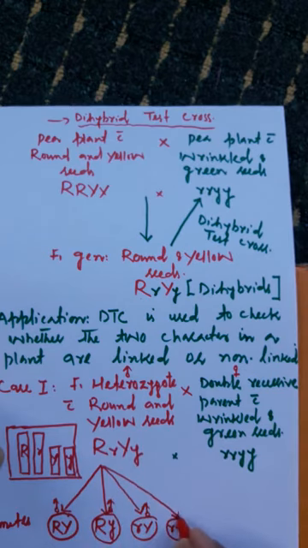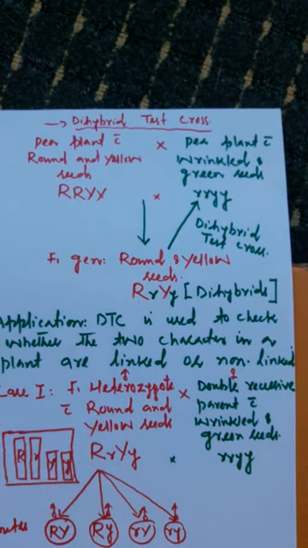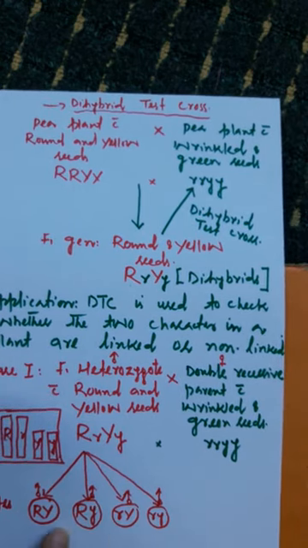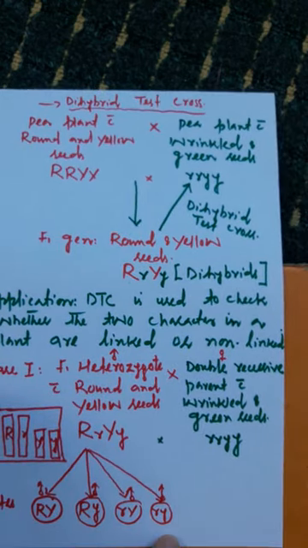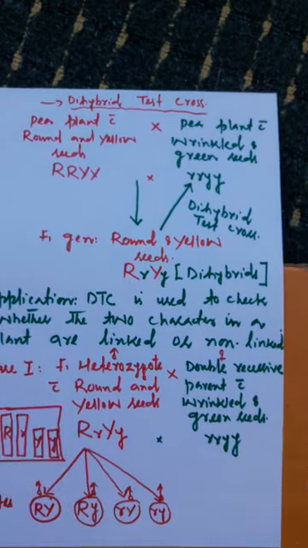As you have studied in dihybrid crosses, this is called independent assortment. As the alleles are non-linked, they will segregate and assort independently. So 4 types of gametes are formed, each with a frequency of 25%.